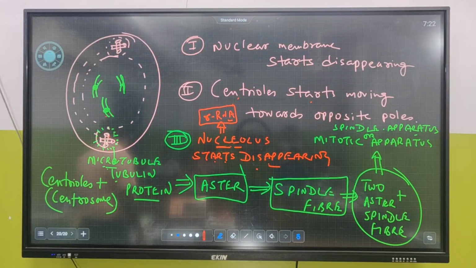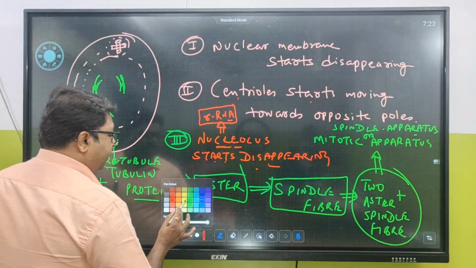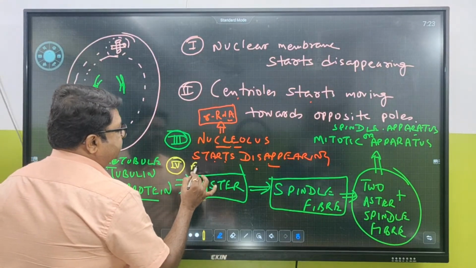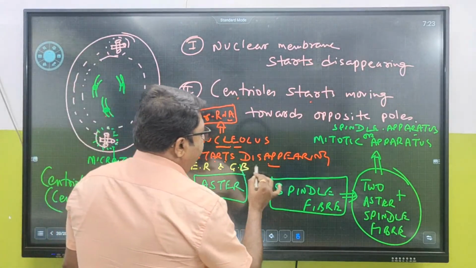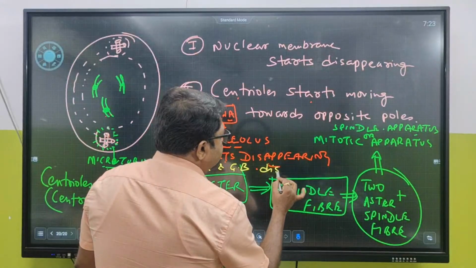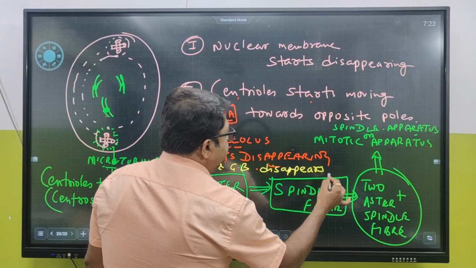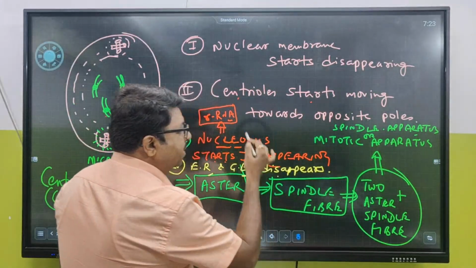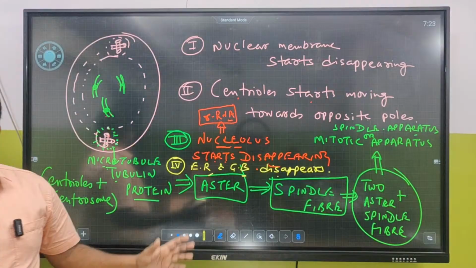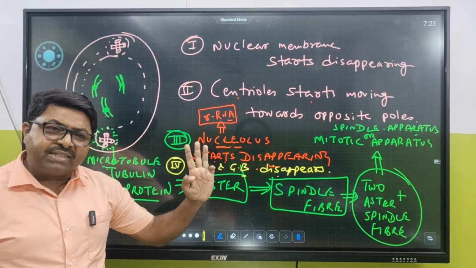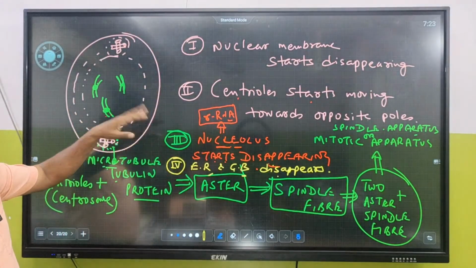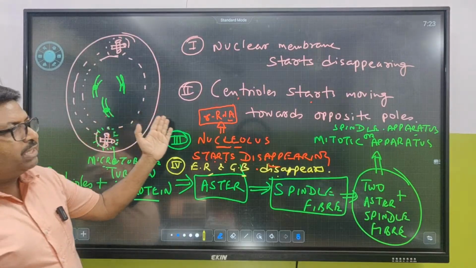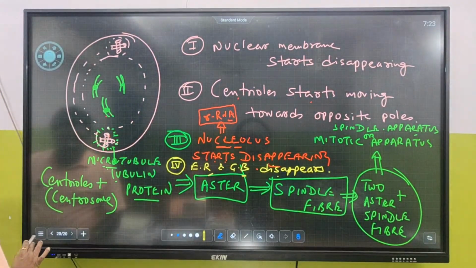And what about the other cell organelles? Endoplasmic reticulum, 4th term. ER and Golgi bodies. Endoplasmic reticulum and Golgi bodies also disappear. There are 4 points that you have to remember about prophase. So 3 phases are there in prophase: early prophase, mid prophase, and late prophase. In late prophase, this is what you can see right now. Clear? So what is our next topic? The next topic is about metaphase.